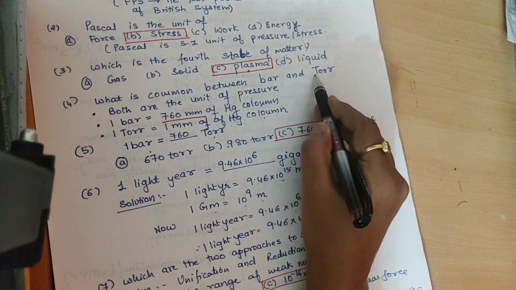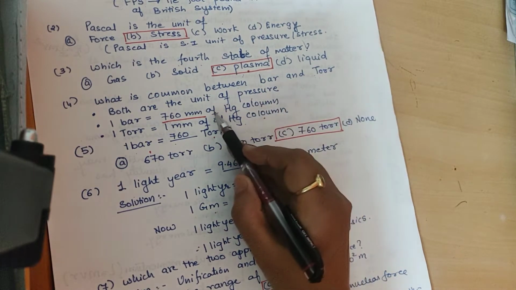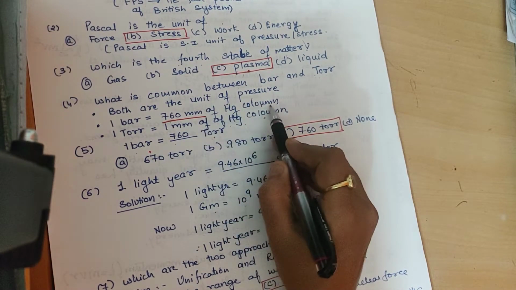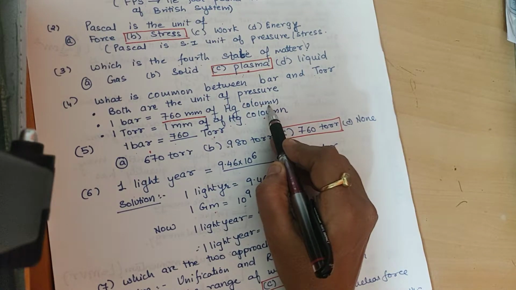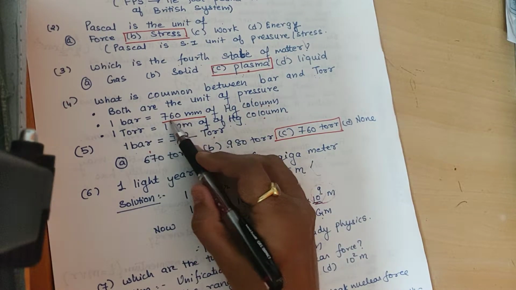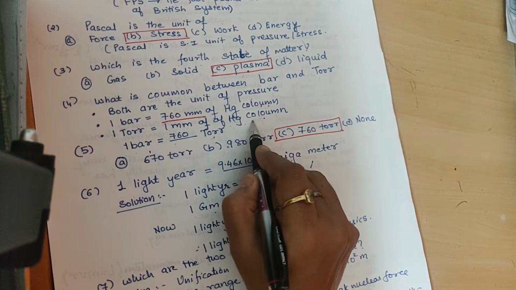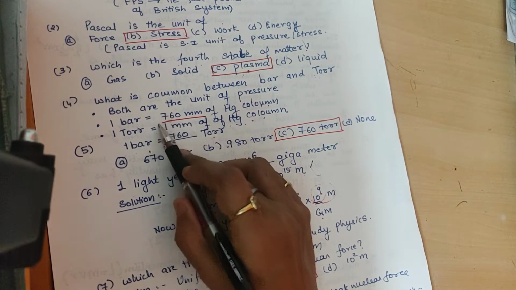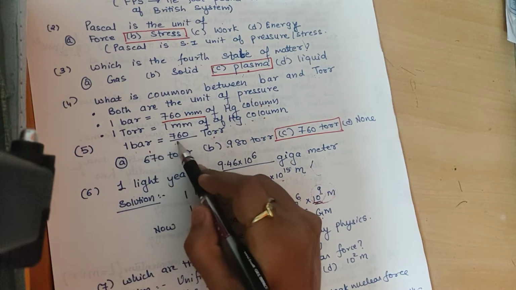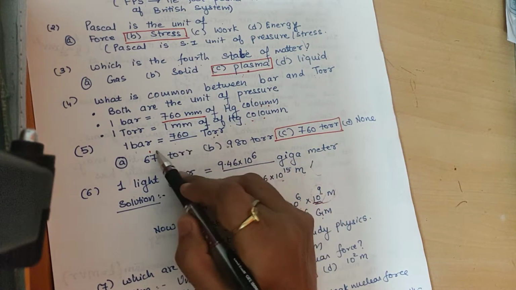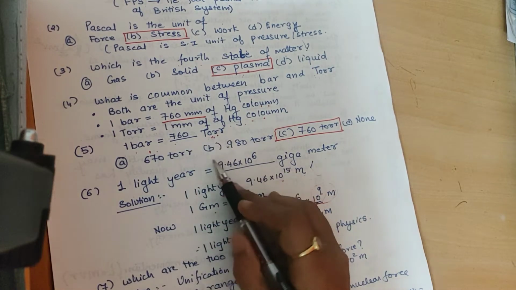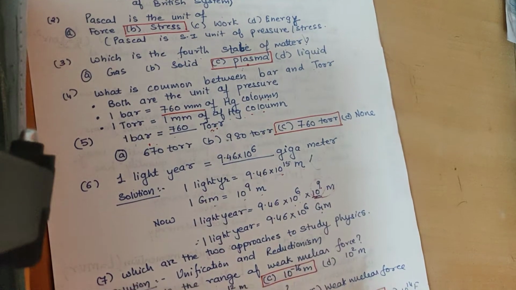Now next is, what is the common difference between bar and torr? The bar and the torr are units of pressure. Even mm of Hg is also a unit of pressure. 1 bar is 760 mm of Hg and 1 torr is 1 mm of Hg. So if you relate both, 1 bar is equal to 760 torr. Question is, 1 bar is how many torr? So we can answer it, 760 torr.